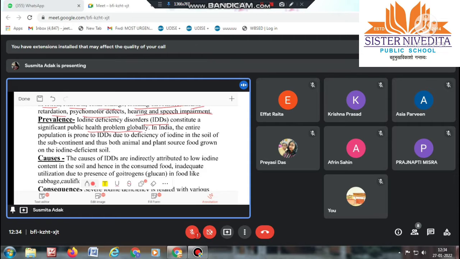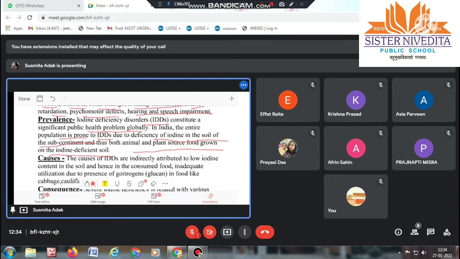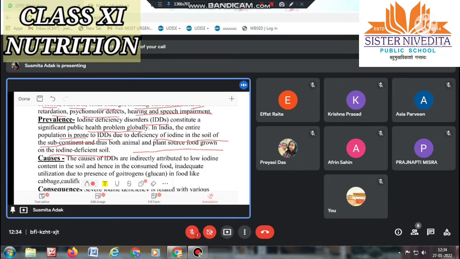Iodine deficiency disorders constitute a significant public health problem globally. In India, the entire population is prone to IDD due to the deficiency of iodine in the soil of the subcontinent, and thus both animal and plant source food are grown in iodine deficient soil. Where the soil has a lower amount of iodine, not only the people but also the animals and plants, all the sources of food, will suffer iodine deficiency, because there is not enough iodine in the soil for the plant to take up.